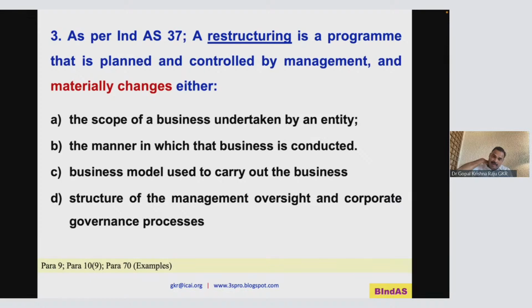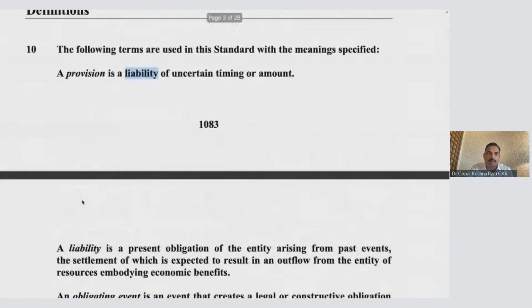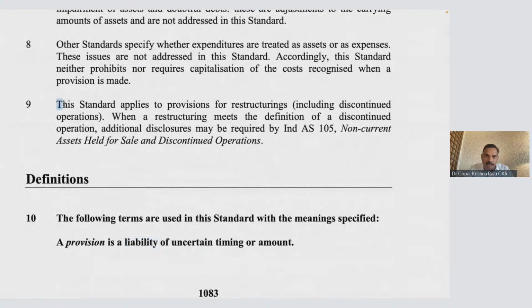Now, let me come to another interesting terminology called restructuring. Now, what is restructuring? Okay, so I'll first take you to the definition part. This standard applies to provisions for restructuring, including discontinued operations. Now, what is this? My company is not doing well. So what I do, I want to actually restructure my company in terms of business, in terms of capital structure, in terms of process. So many things I want to restructure.